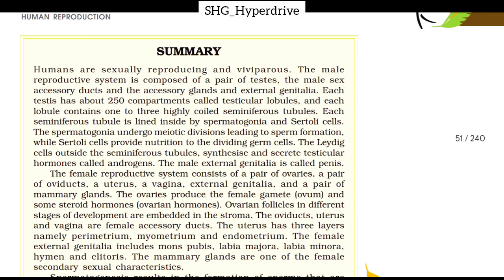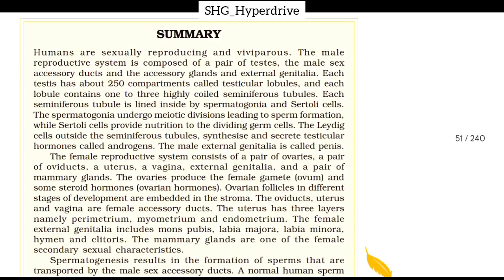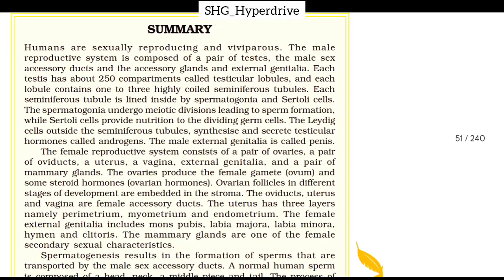Summary: humans are sexually reproducing and viviparous. The male reproductive system is composed of a pair of testes, the male sex accessory ducts, the accessory glands and external genitalia. Each testis has about 250 compartments called testicular lobules, and each lobule contains one to three highly coiled seminiferous tubules.